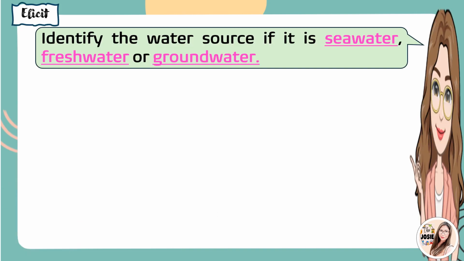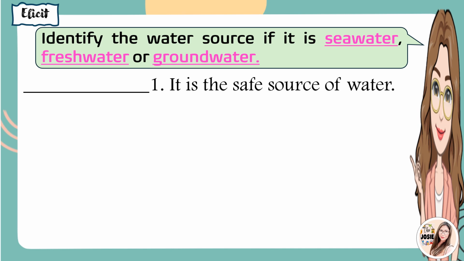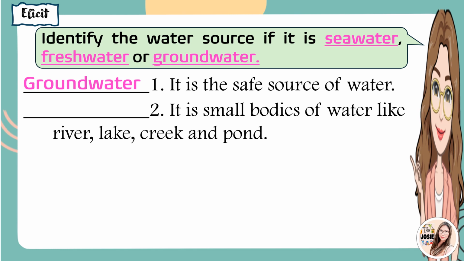To begin with, please bring out your notebook and answer these. You're going to identify the water source if it is seawater, fresh water, or groundwater. For number 1, it is the safe source of water. What's your answer? You're right, it is groundwater. For number 2, it is the small bodies of water like river, lake, creek, and pond.